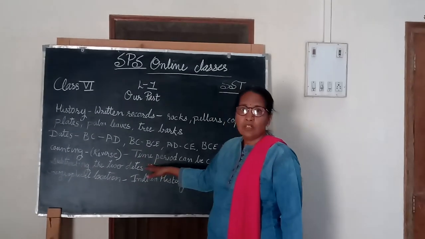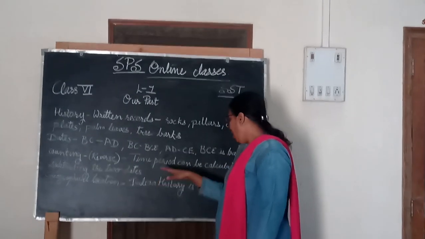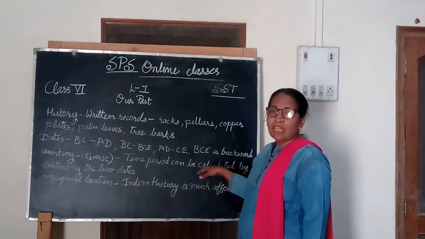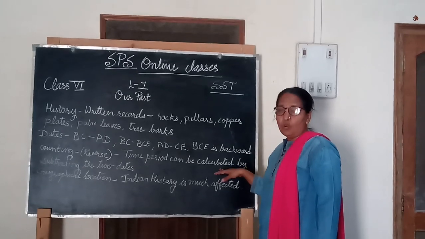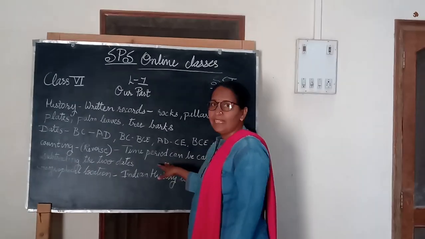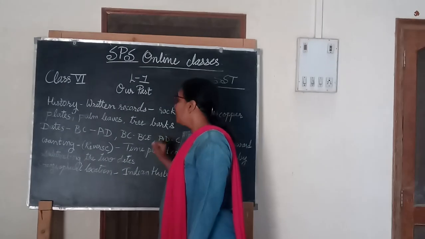If we want to count the time period of any area, of any time, we need to subtract the higher number from the lower number, and then we will get the time period between the two dates.